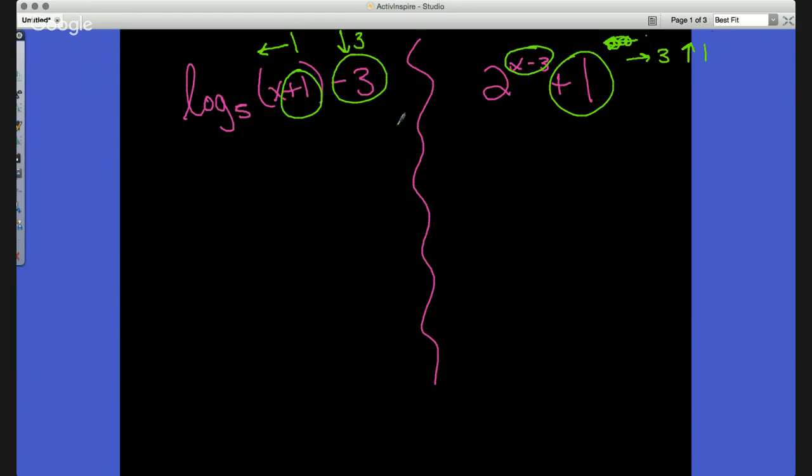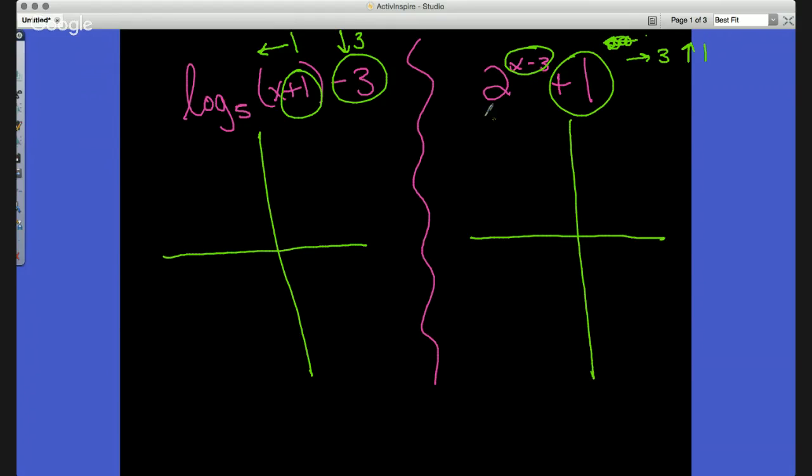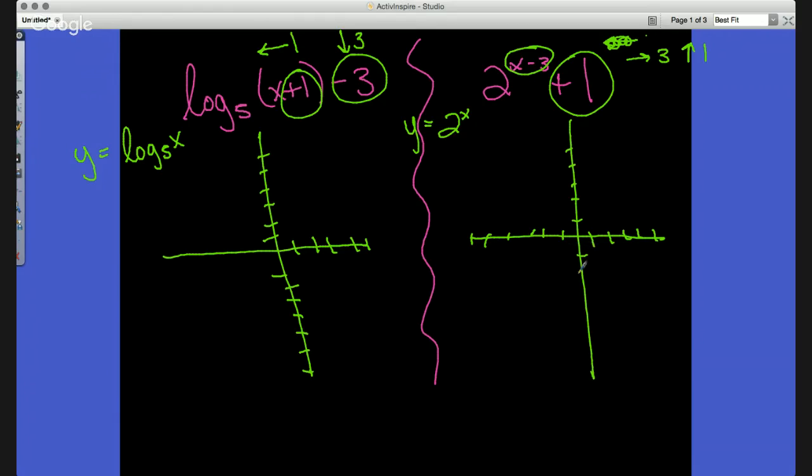Okay? The reason why I circled that is that it helps me see exactly what the transformations are doing. Now, in order to rewrite this, I'm going to just rewrite it as 2 to the x power, and over at the log, I'm going to do log base 5 of x, and then obviously equals y for both of these. Okay? Now, what can happen in both of these examples is we want to get it to a form we can actually plug into. The problem with the log is that I can't plug into a log and get out anything that's even there. So what we're going to do is this.